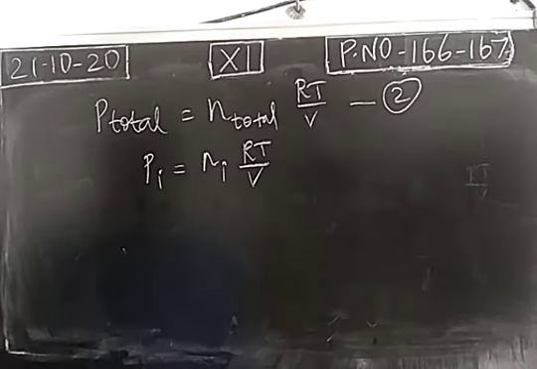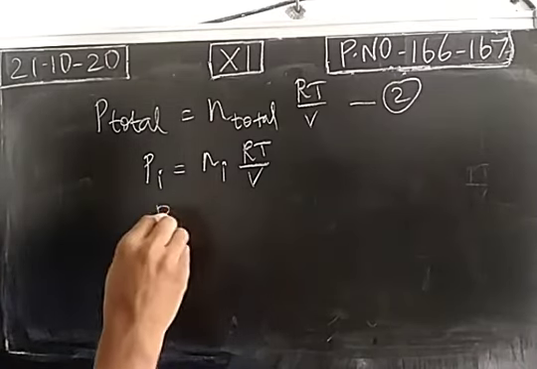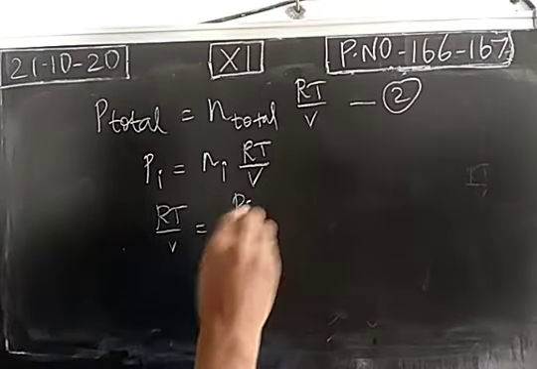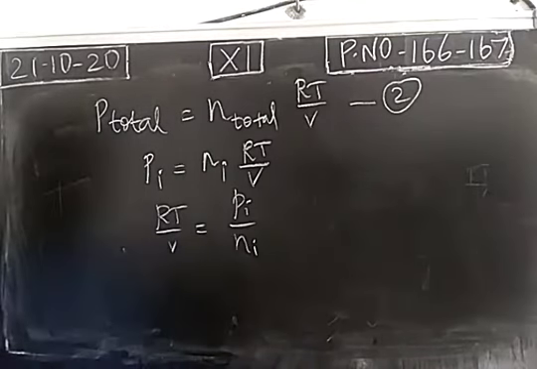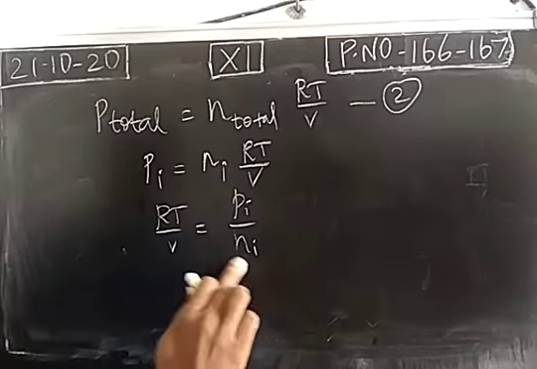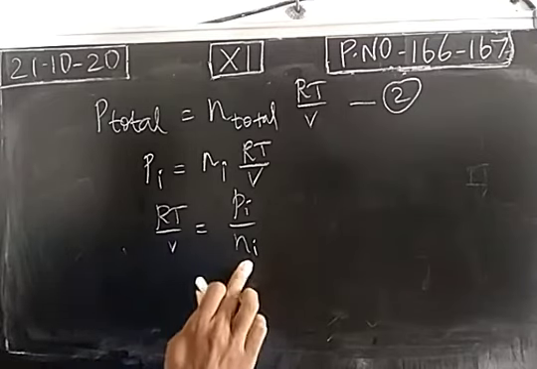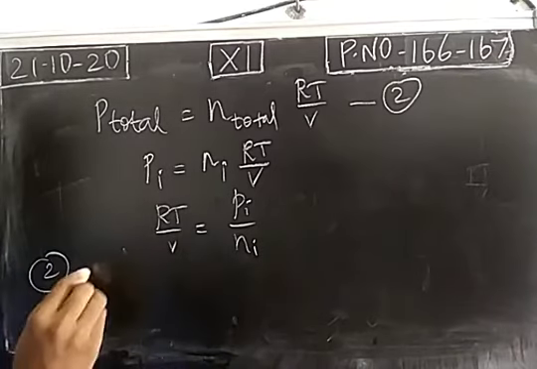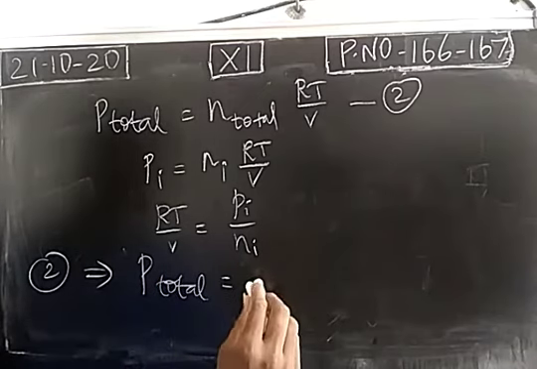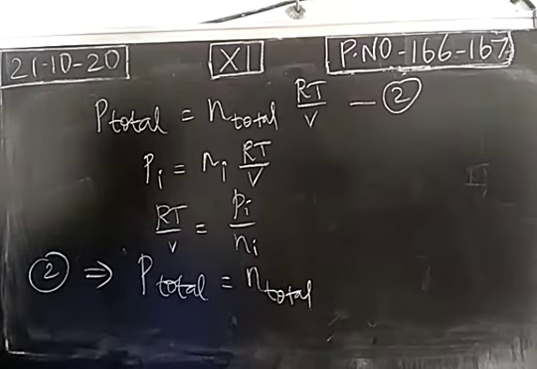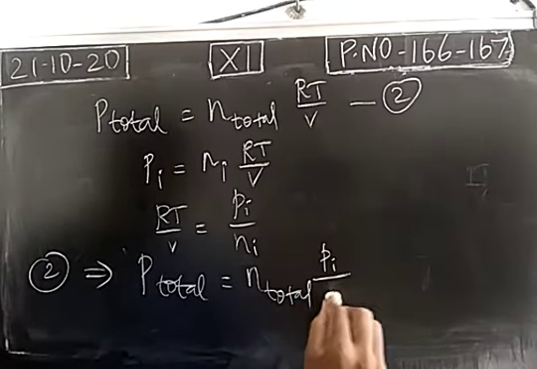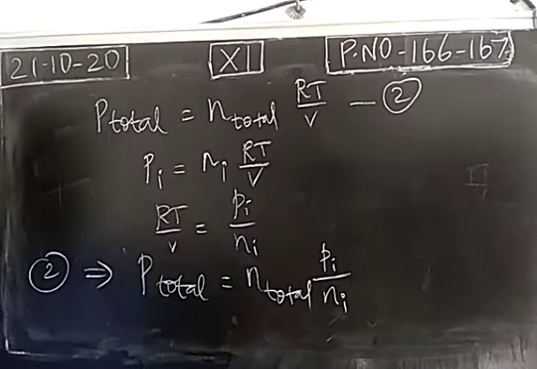Substitute this value in equation 2, because RT by V is nothing but Pi by Ni. The Ni comes to the left hand side as a division. So RT by V is nothing but Pi by Ni. Substituting in the second equation, total pressure is equal to total number of moles, with RT by V replaced by partial pressure of ith component over number of moles of ith component in the mixture.